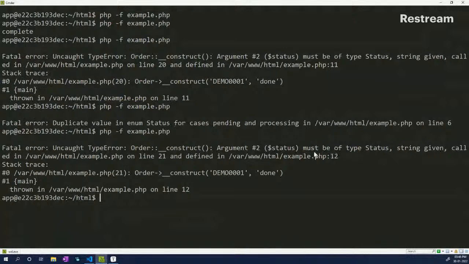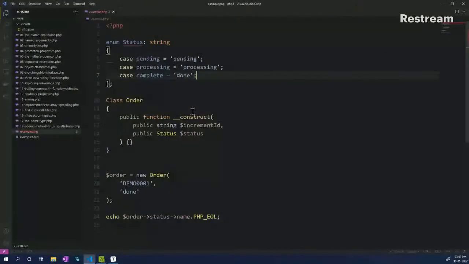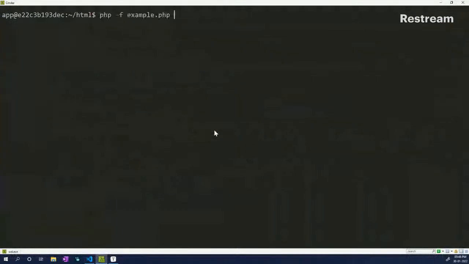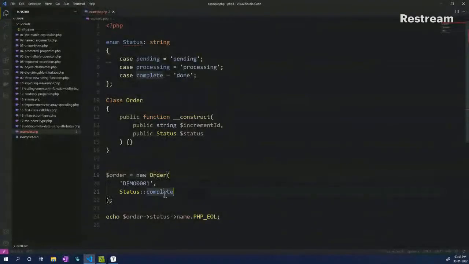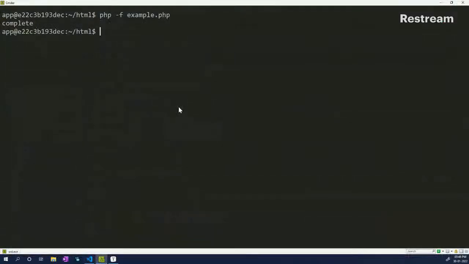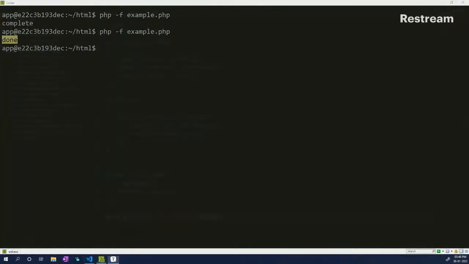Now you see an error saying that the argument must be of type Status. So let's fix that as well. So let's take in Status::complete. Okay, save that and print it. You will see it is coming as complete. But if I want, I can also get the value associated with the case as well. And now if I print it out, you will see it is marked as done.